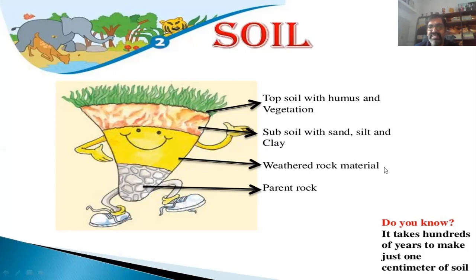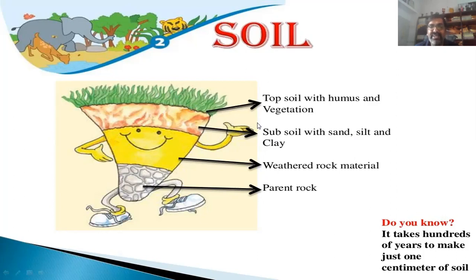You witness all these things when you go through a village: the first layer is used for vegetation, in the second layer you get subsoil, sand, silt and clay, the third layer is rock material, and the fourth is parent rock. Generally soil is generated through rock, and you know about the rock cycle.